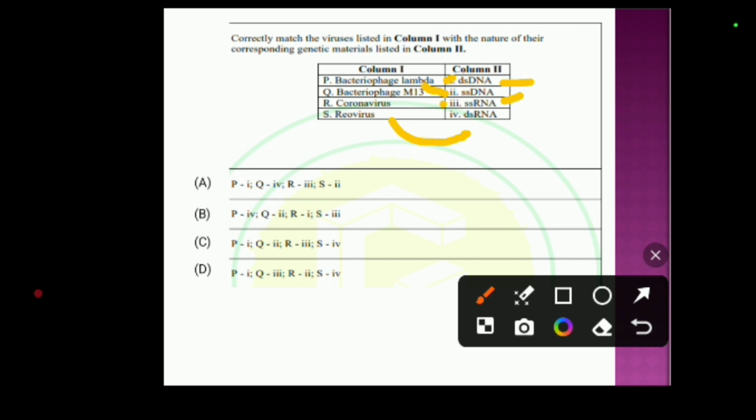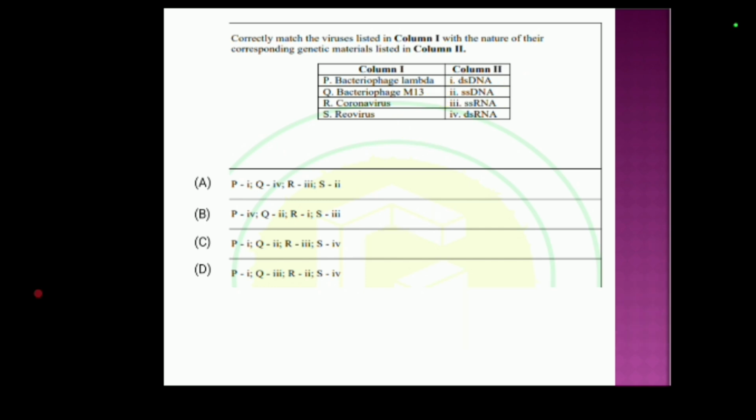In option C, P is 1, that is bacteriophage lambda has double-stranded DNA, Q is 2, that is bacteriophage M13 has single-stranded DNA, R is 3, coronavirus has single-stranded RNA, and S is reovirus, which has double-stranded RNA, that is S is 4. So option C is correct.